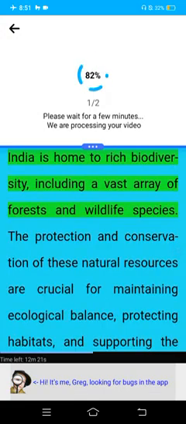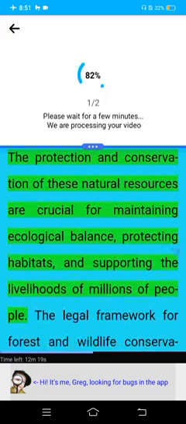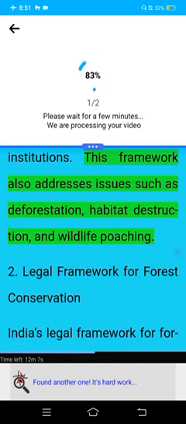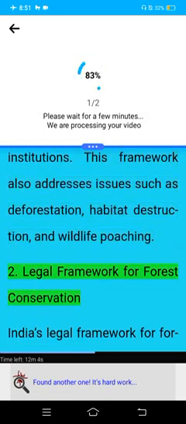India is home to rich biodiversity, including a vast array of forests and wildlife species. The protection and conservation of these natural resources are crucial for maintaining ecological balance, protecting habitats, and supporting the livelihoods of millions of people. The legal framework for forest and wildlife conservation in India aims to safeguard these resources through comprehensive laws, policies, and institutions. This framework also addresses issues such as deforestation, habitat destruction, and wildlife poaching. 2. Legal framework for forest conservation.